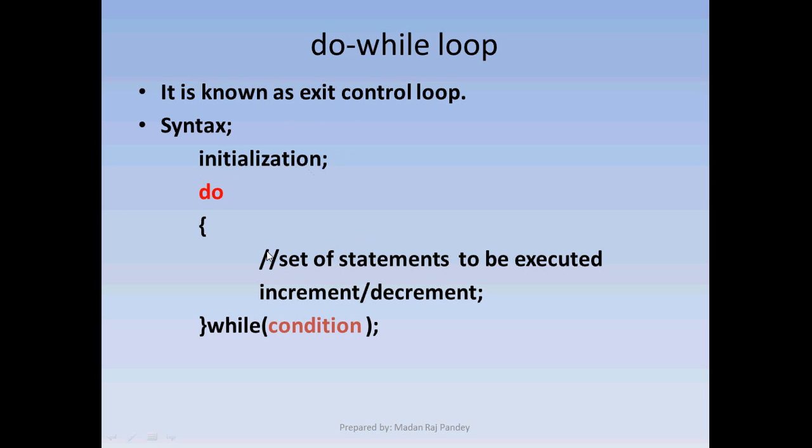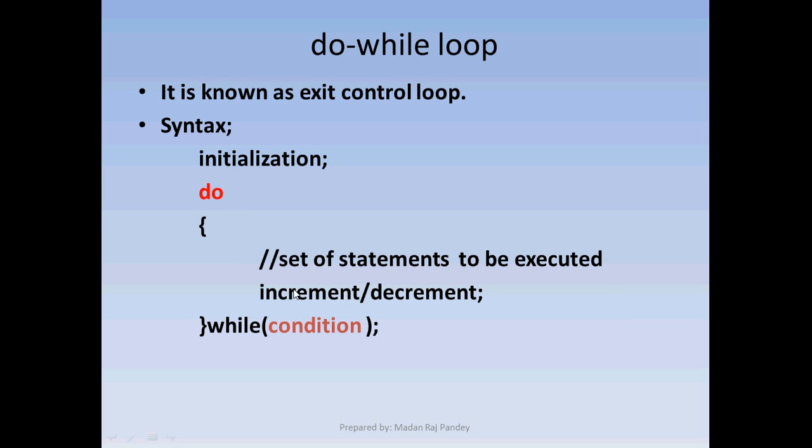The initialization part is at the start, outside of the loop, the increment or decrement part is inside the loop, and the condition part is within the while statement. We use two keywords, do and while.